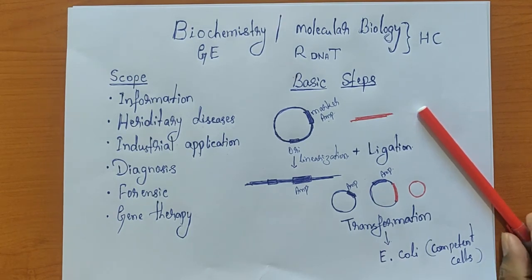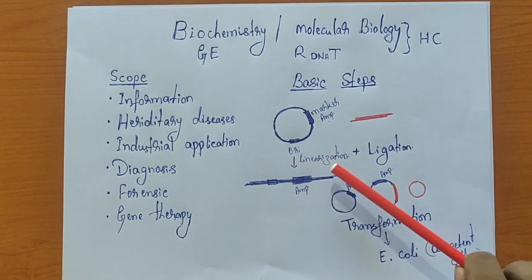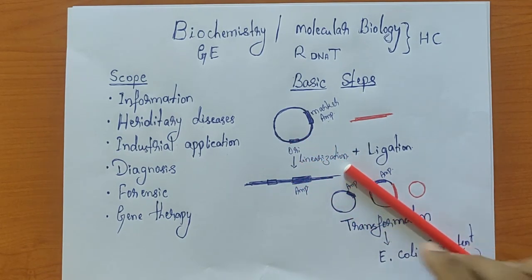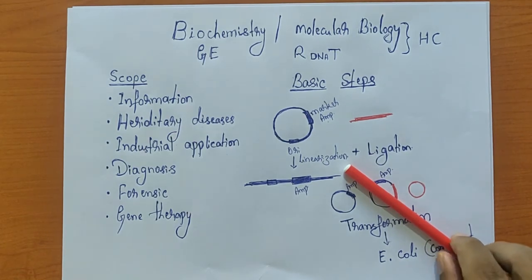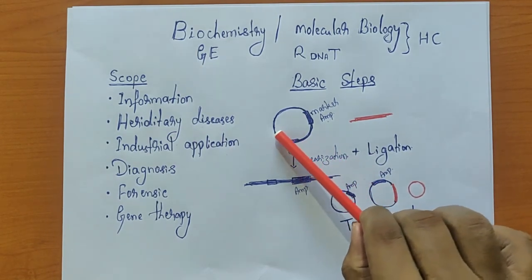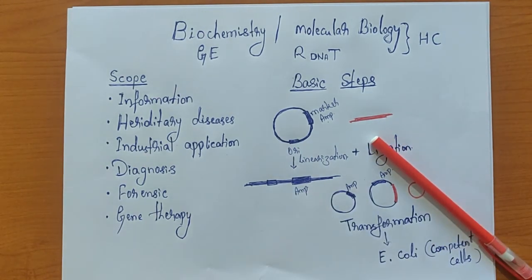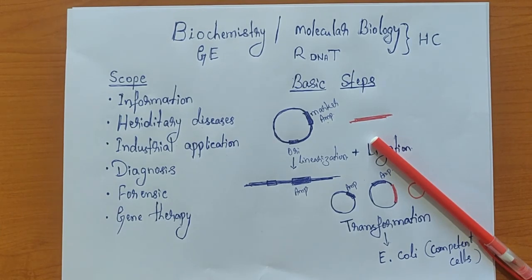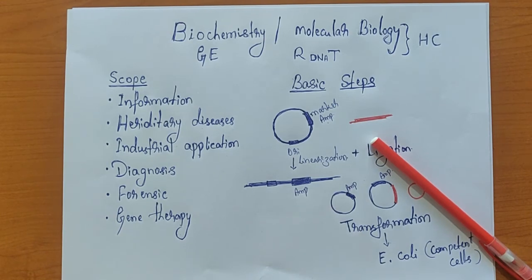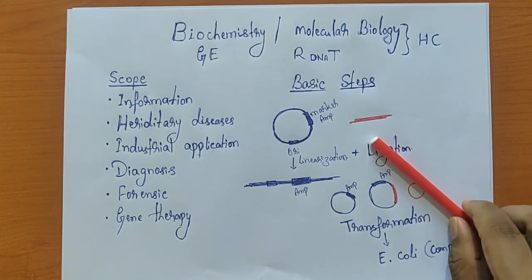In order to do that, that particular process is called linearization of the vector DNA. So that means we have to cut at a specific site. This cutting of nucleic acid at a specific site is again carried out by an enzyme. We generally call this a restriction endonuclease. We will discuss that a little bit later.